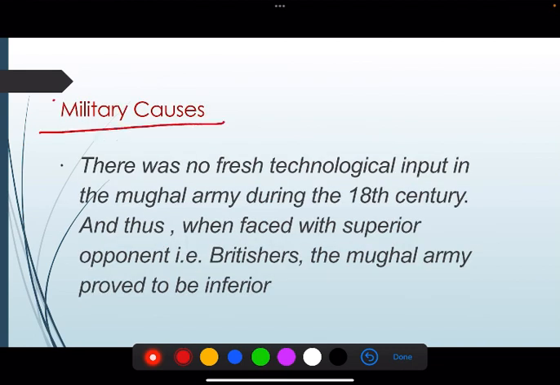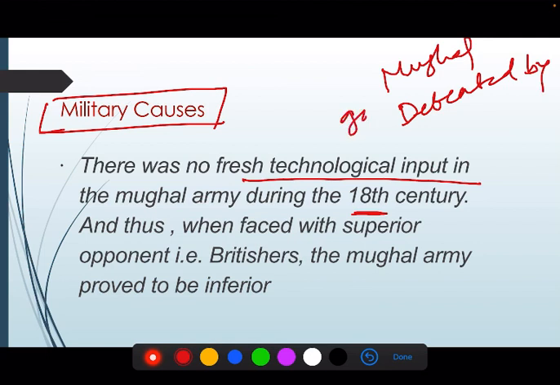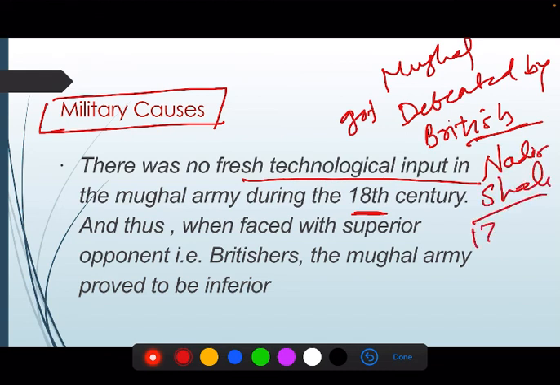And then next is military cause. What is military cause? There was no fresh technological input in the Mughal army during 18th century. You will see how Mughal got defeated by British, right? Britishers were there, and also by Nadir Shah. Britishers came late. Nadir Shah in 1739. Nadir Shah was using guns, right?